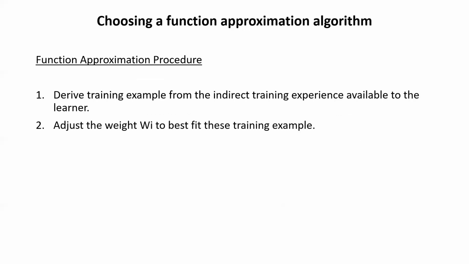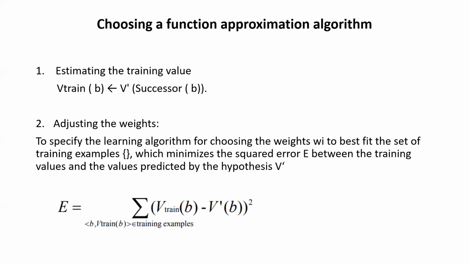So let's discuss the function approximation procedure. First is to derive training examples from the indirect training experience available to the learner, right? Second is to adjust the weights wi that best fit these training examples.